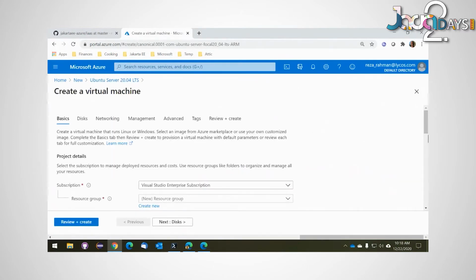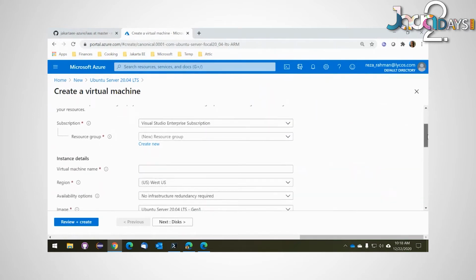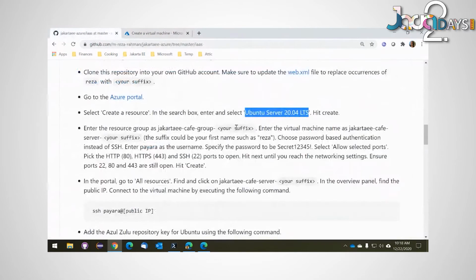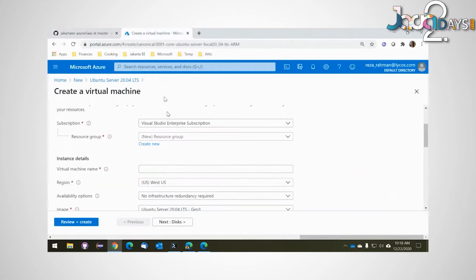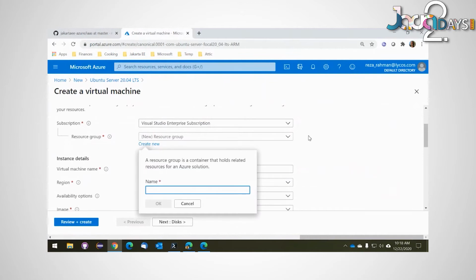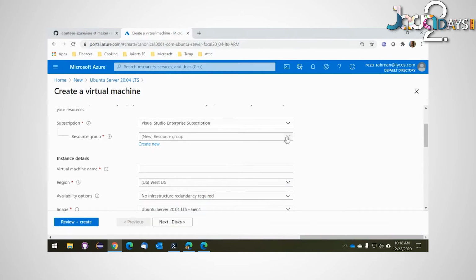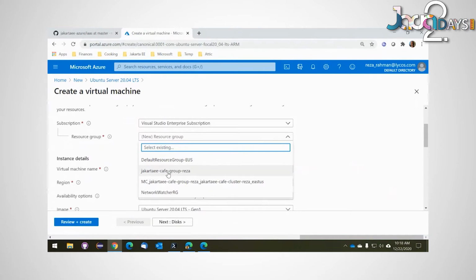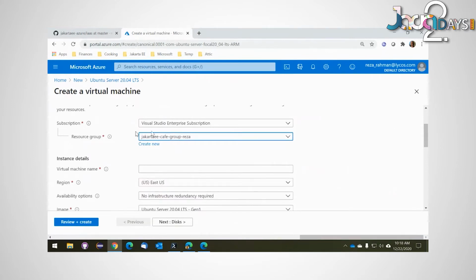And here I'm presented with some options of how I want to go ahead and create my resource. First of all, I'm going to create a resource group. Think of it as a logical grouping of resources on Azure, sort of like your own little data center. So I'm going to go ahead and create a new resource group and give it a name specific to myself to disambiguate it. Okay, so we already have that. So I'm just going to select it. Jakarta eCafe Group REZA. So there we have it.